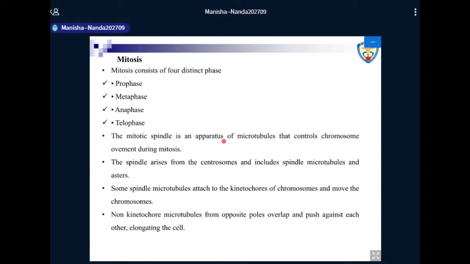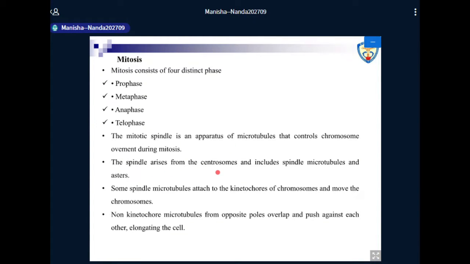Now, cell division is mainly characterized by the distribution of duplicated chromosomes to daughter cells, right? So, these spindle microtubules actually bind to the kinetochore regions of the chromosomes and carry the chromosomes to the opposite poles.